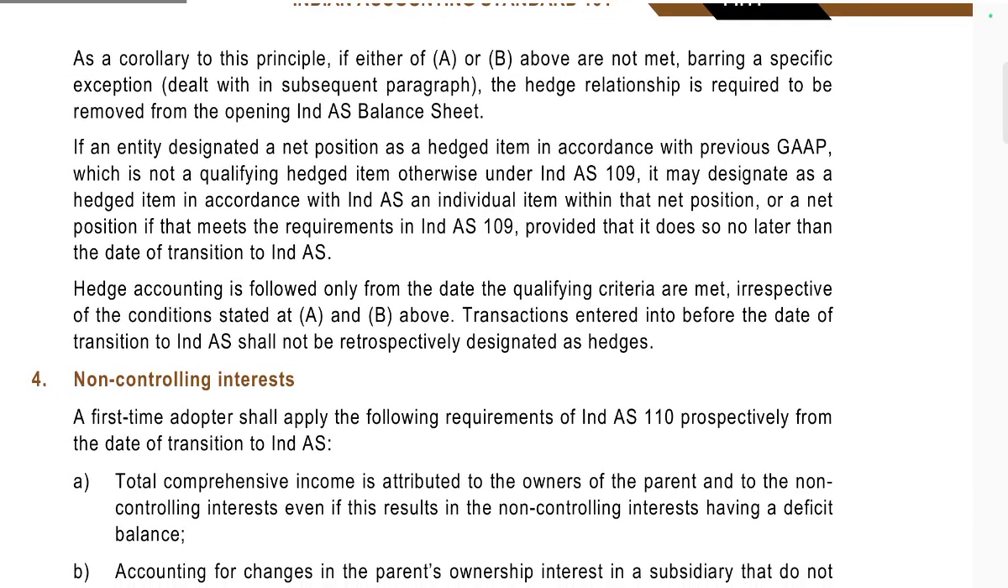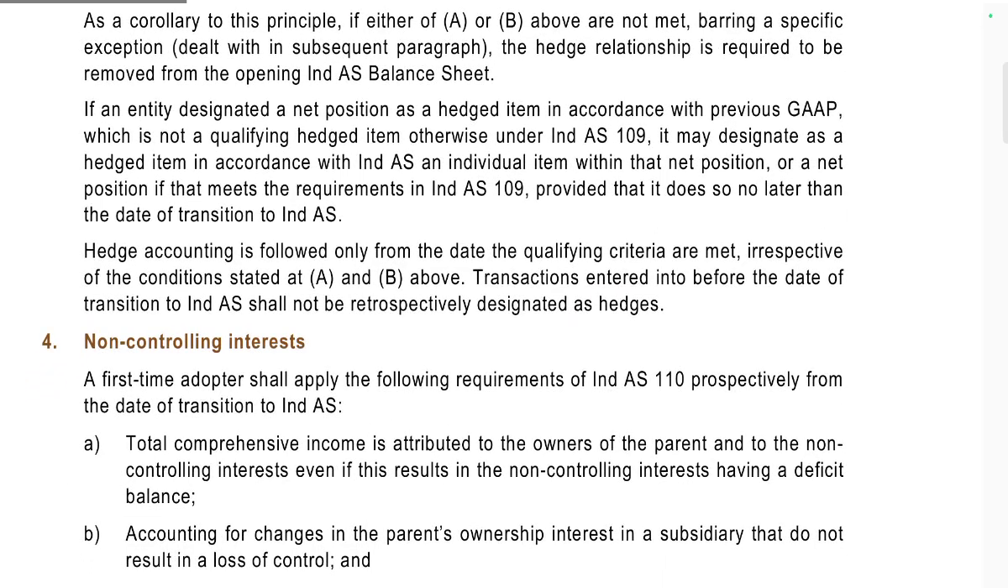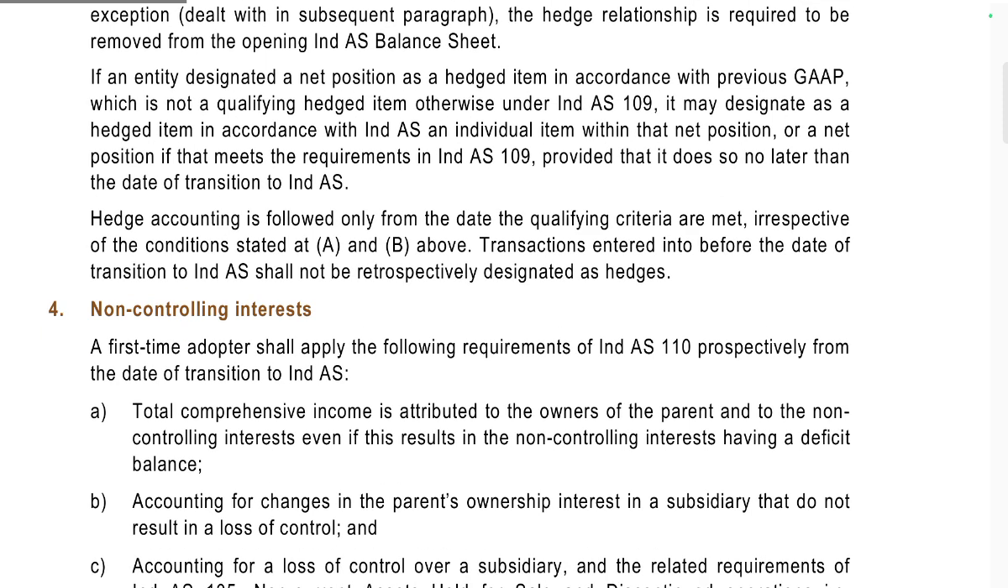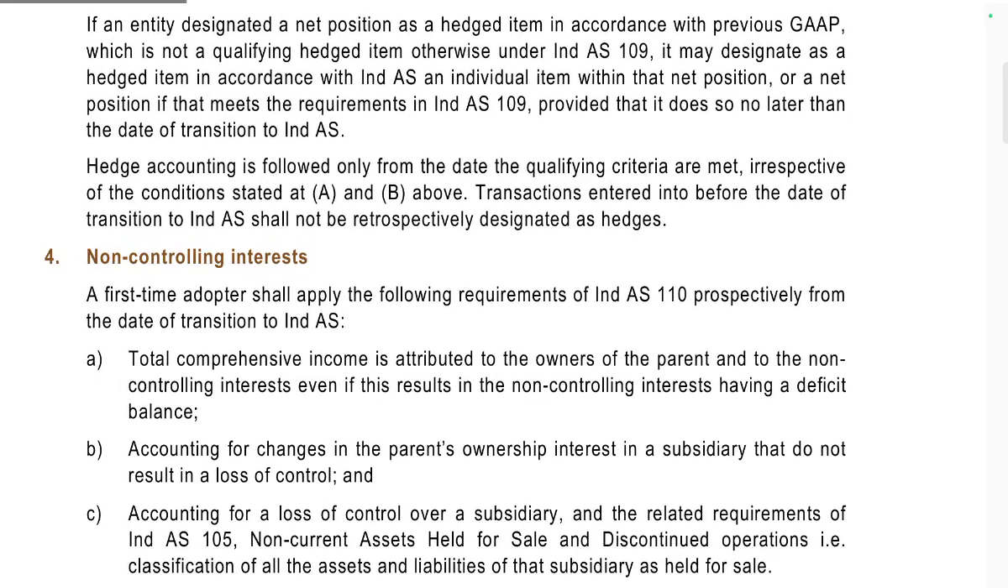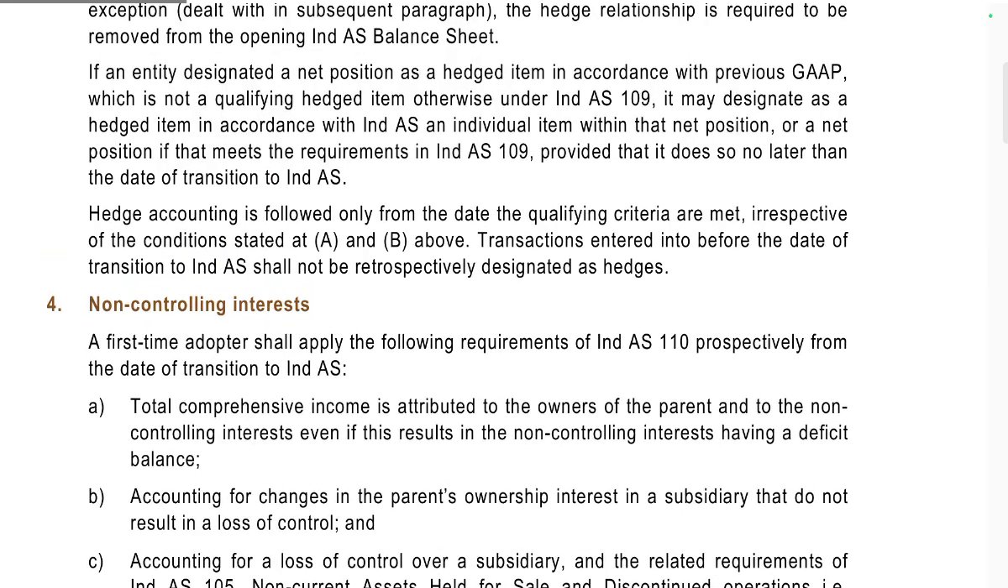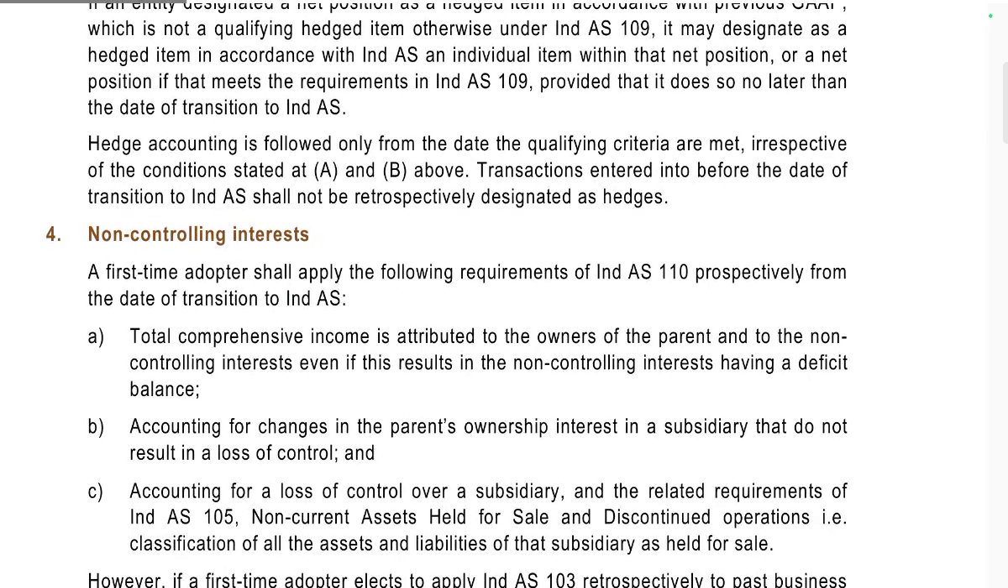If the entity designated a net position as a hedged item in accordance with previous GAAP, it would not be a qualifying hedged item. Otherwise, under Ind AS 109, an individual item within the net position may be designated as the hedged item, provided it meets the requirements of Ind AS 109 and is designated not later than the date of transition to Ind AS. Hedge accounting is followed only from the date the qualifying criteria are met.